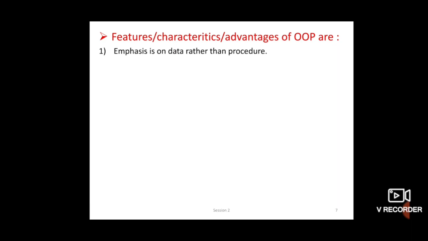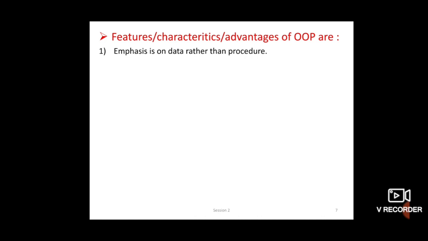First feature is emphasis is on data rather than procedure. Already we have seen, in object oriented programming language data is very important, related to that function or that object, rather than procedure. In procedural language, procedure or function is important.